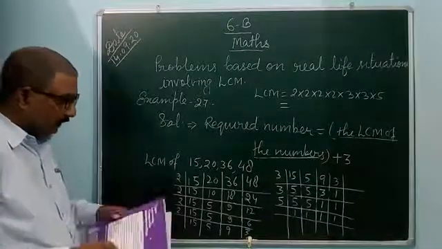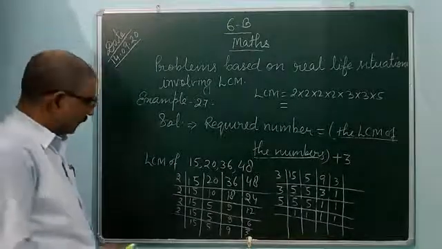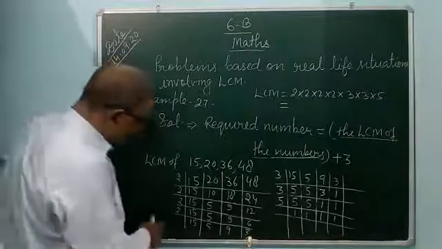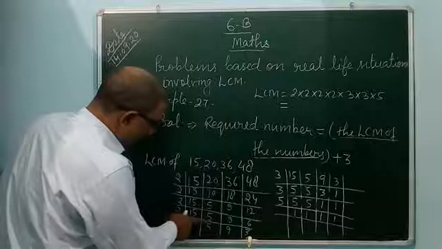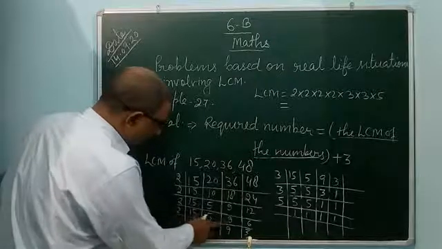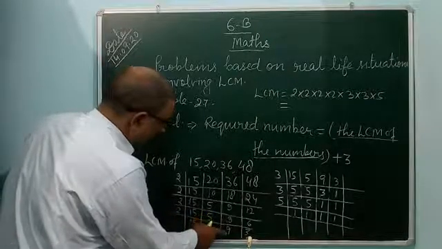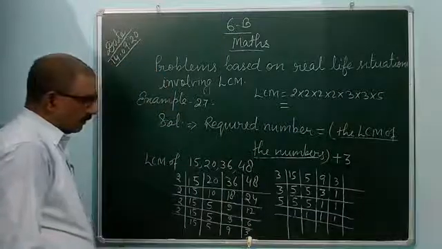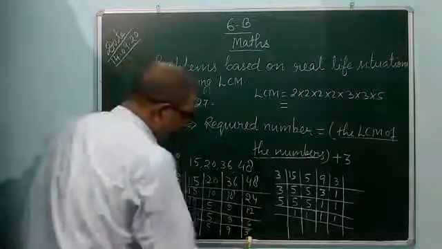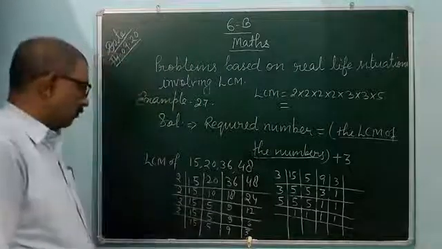But here you can see, 15 is not divisible by 2, 5 also is not divisible by 2, and 9 is divisible by 3 and 6 is also divisible by 3. So 2 3s are 6.